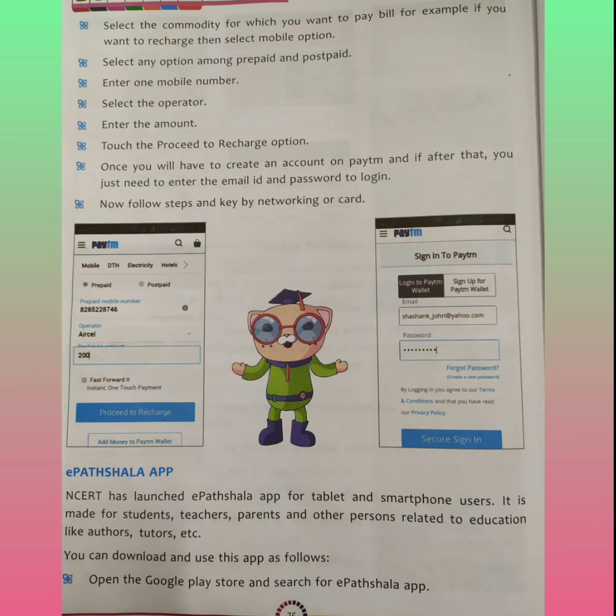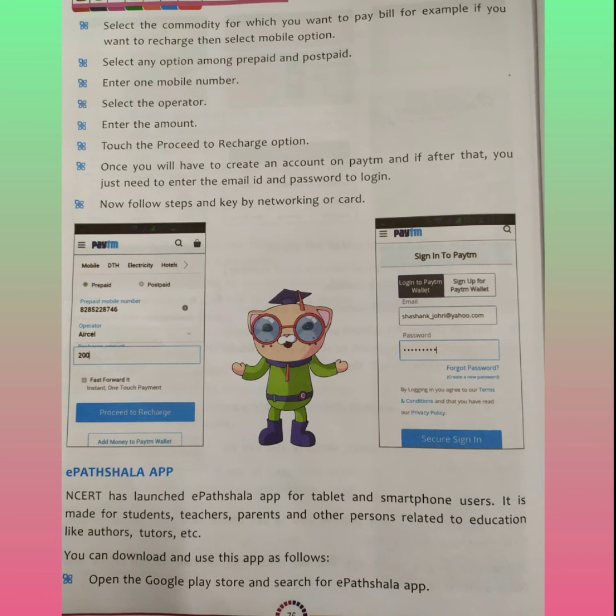Coming to the next, that is ePathshala. This is a very vital application for students, teachers and parents. This app is launched by NCERT.